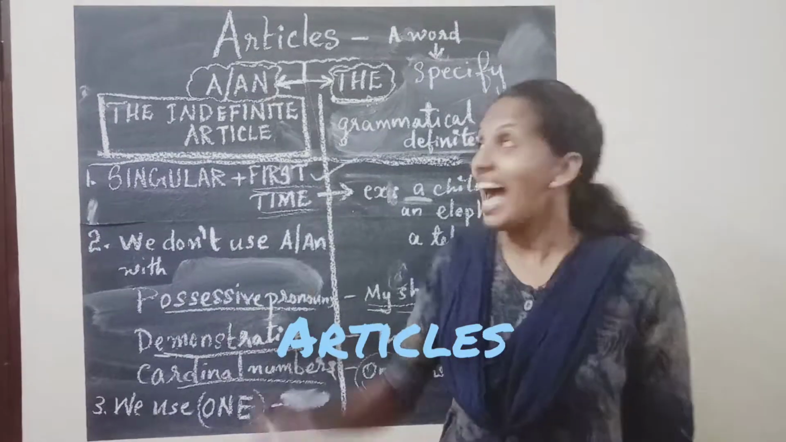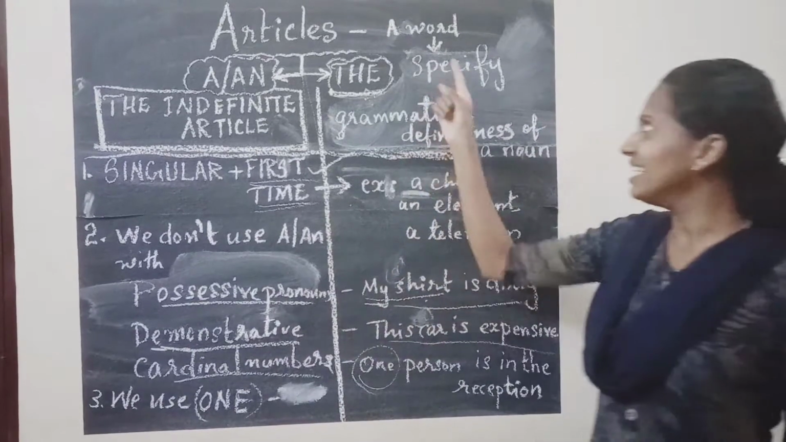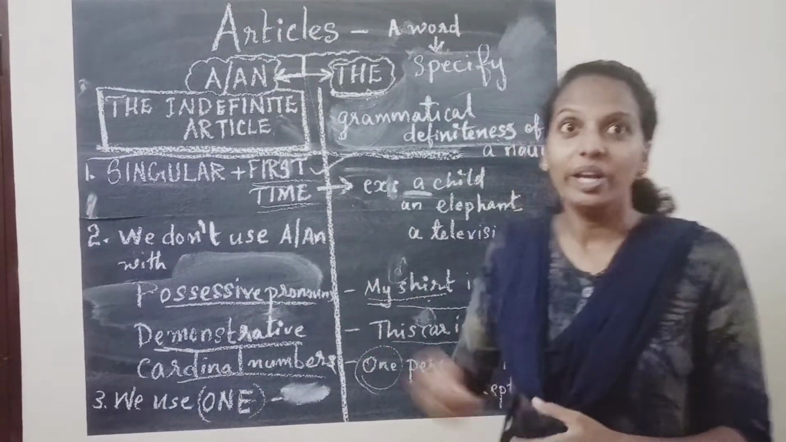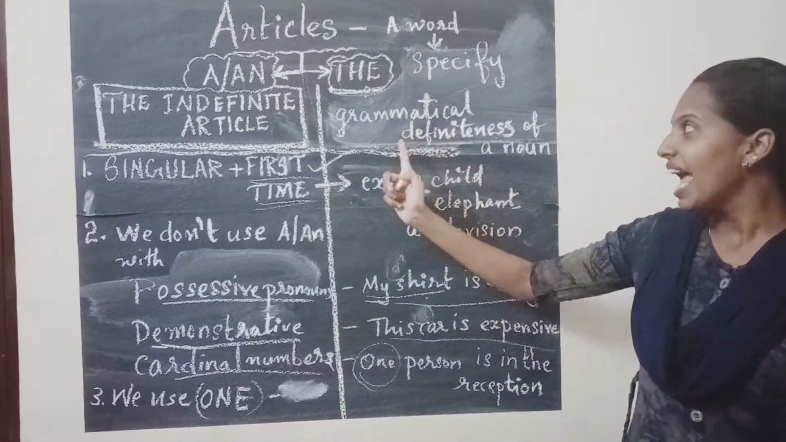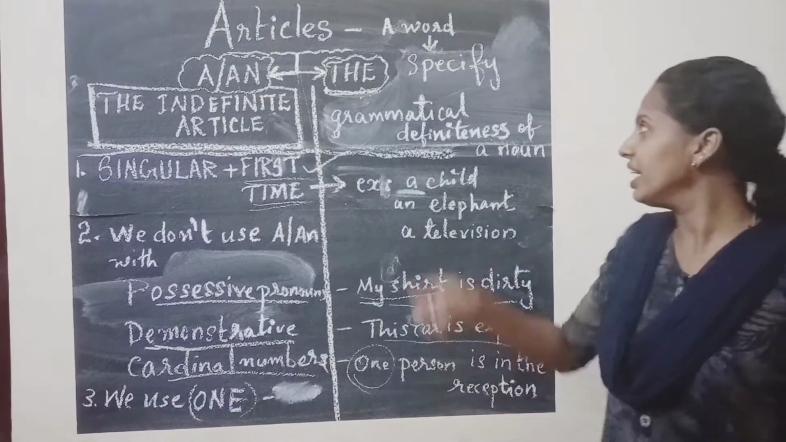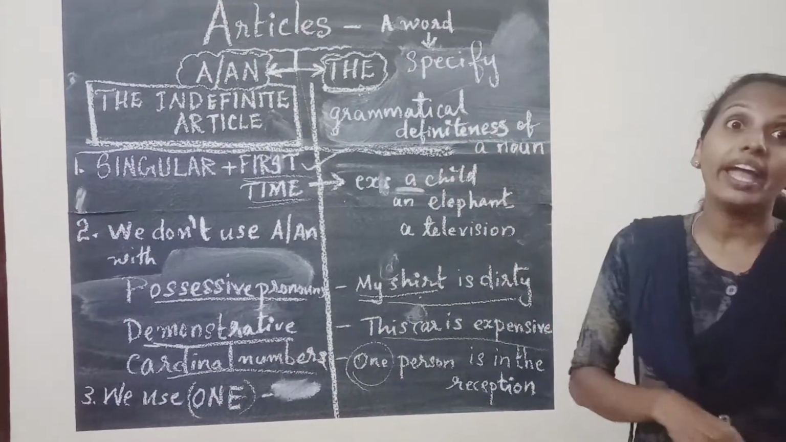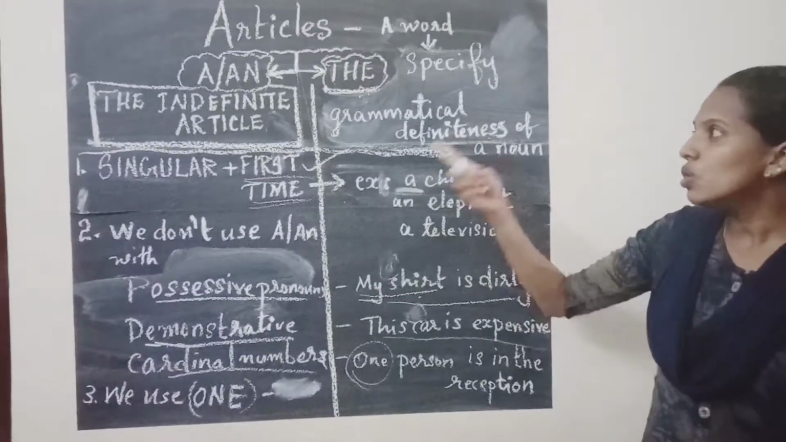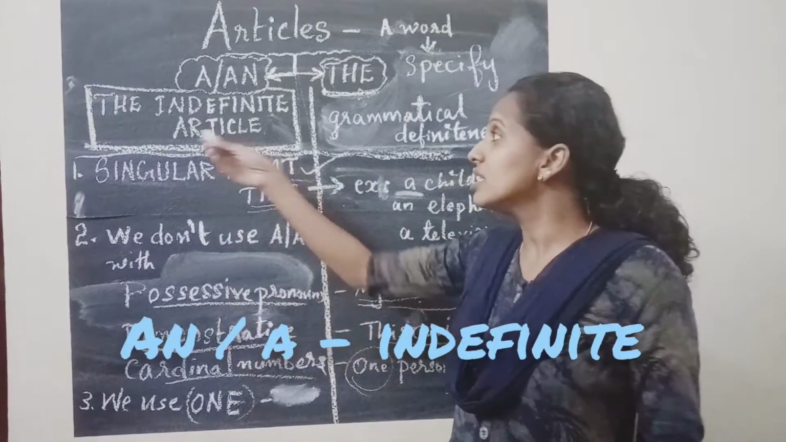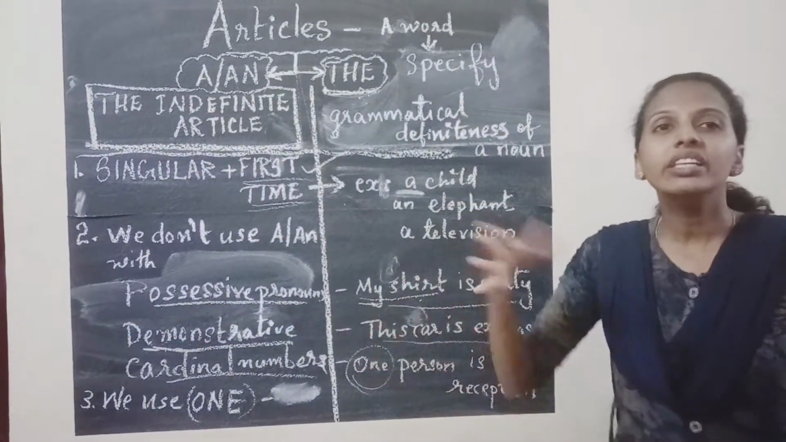Today's topic, articles. What is an article? An article is a word which is used with a noun to specify grammatical definiteness of a noun. Okay? So, there are two kinds of articles. One is the indefinite articles and the other is the definite articles.